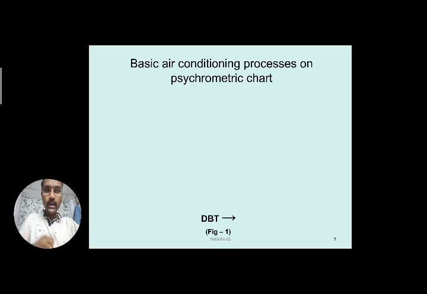Like what we have seen: sensible heating, sensible cooling, humidification, dehumidification, or a combination of all those processes. Simply, we can present it on the chart. We have already dealt with the psychrometric chart, which has a shoe-like structure. On this chart we have learned some terminology, how to represent the dry bulb temperature, specific humidity, enthalpy, WBT, dew point temperature, and sensible heat factor. We will see all those things here.